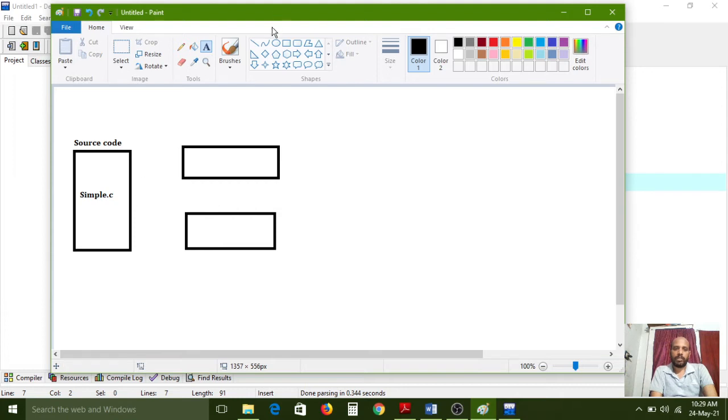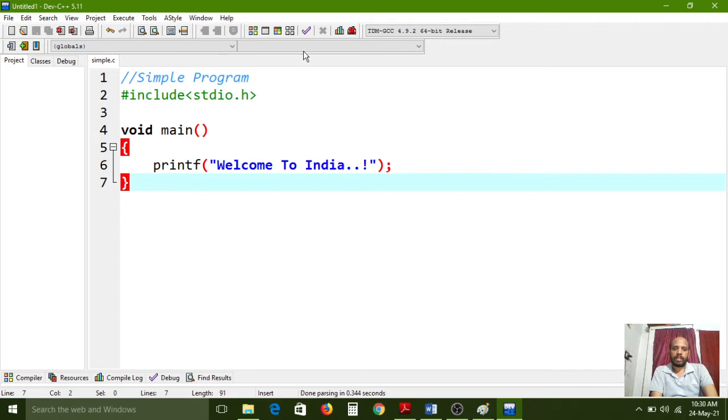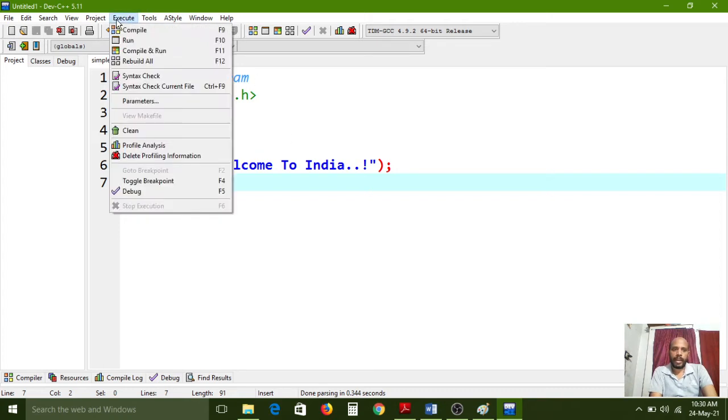After that we need to compile. After source code typing is over, we need to go to the Execute menu, where the compile option is there.